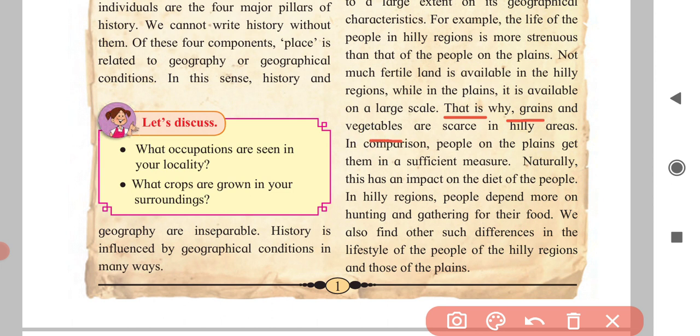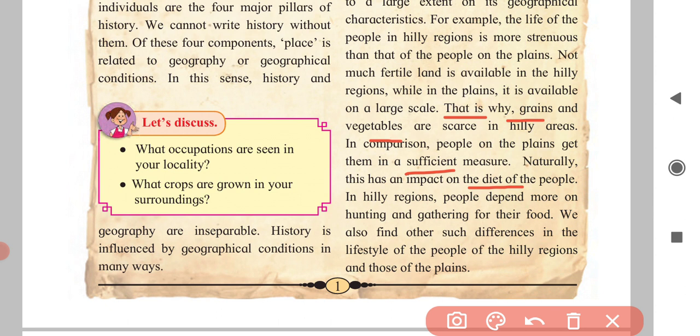And those living on the plain are getting a sufficient measure. They get the vegetables and grains in more quantity. Naturally, this has an impact on the diet of the people.